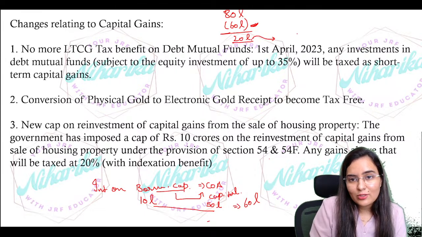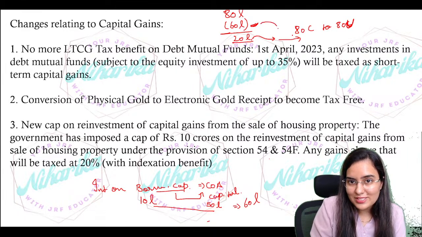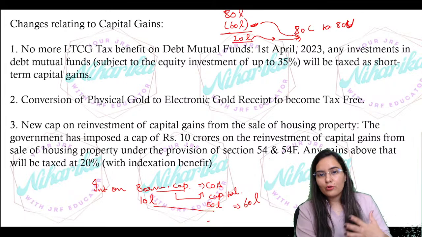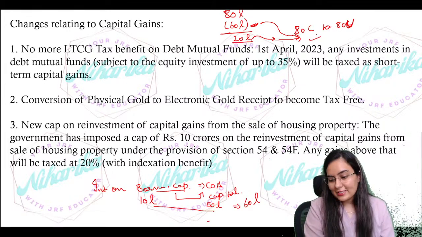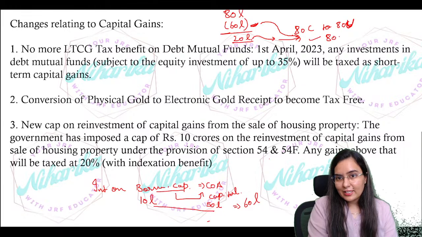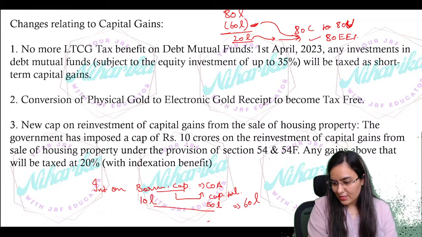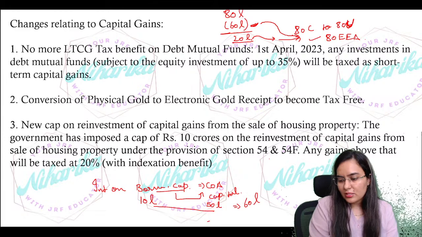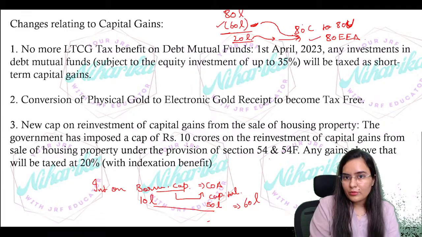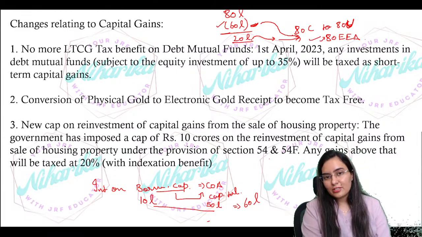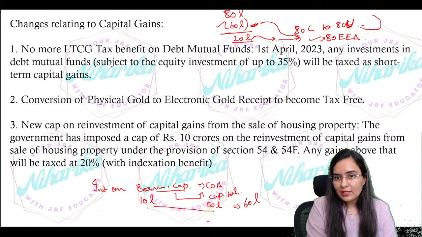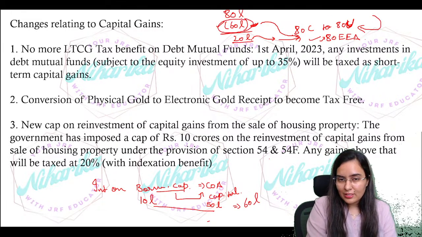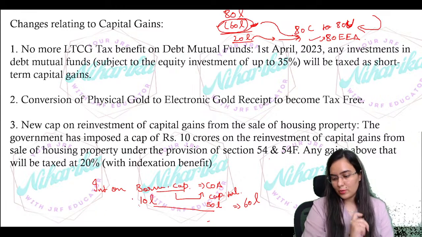Out of that 20 lakh also, again from 80C to 80U, please see, one more time you are taking some deduction, which was the interest on borrowed capital deduction. Yes, 80EEA, I guess so. So now the government is saying that from here and from here, two times don't take deduction. Just take deduction only from here and do not add the interest on borrowed capital in your cost of acquisition.